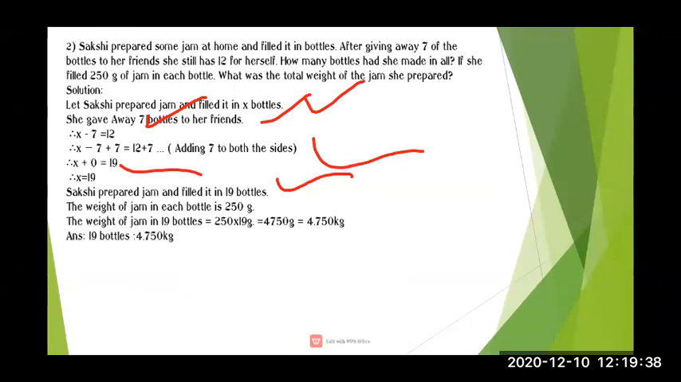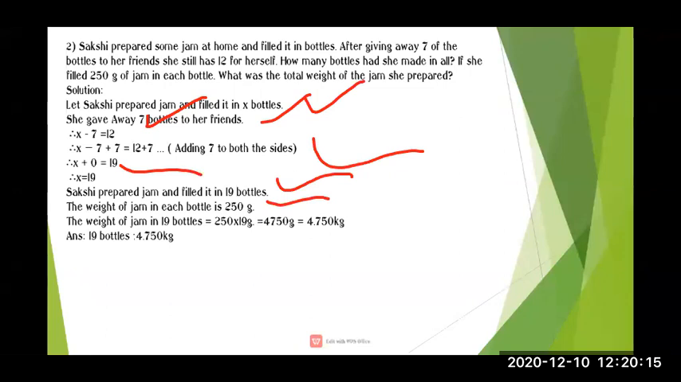So here the statement will be the weight of jam in each bottle. The weight of jam in each bottle is 250, it is already given in the question. The weight of jam in each bottle is 250 gram. You have to write the unit. If you do not write the unit, gram or kg, marks will be deducted when we are taking the exams. Is it clear? So the weight of jam in each bottle is equal to 250 gram.